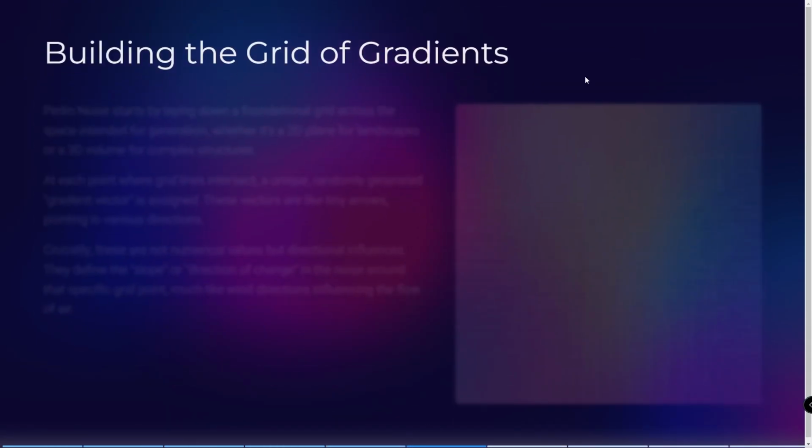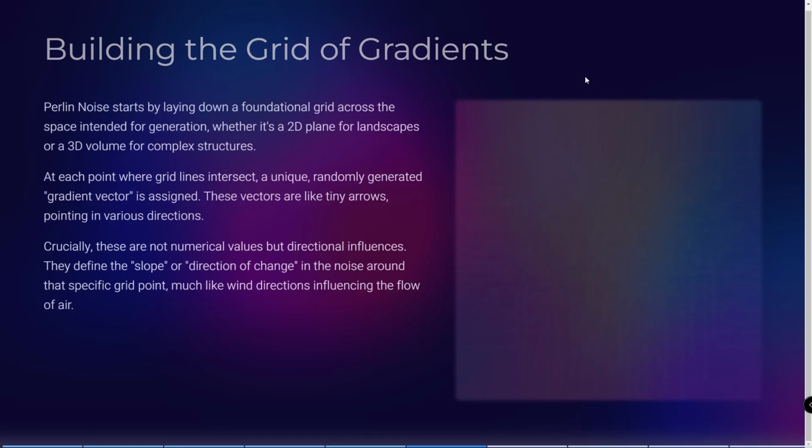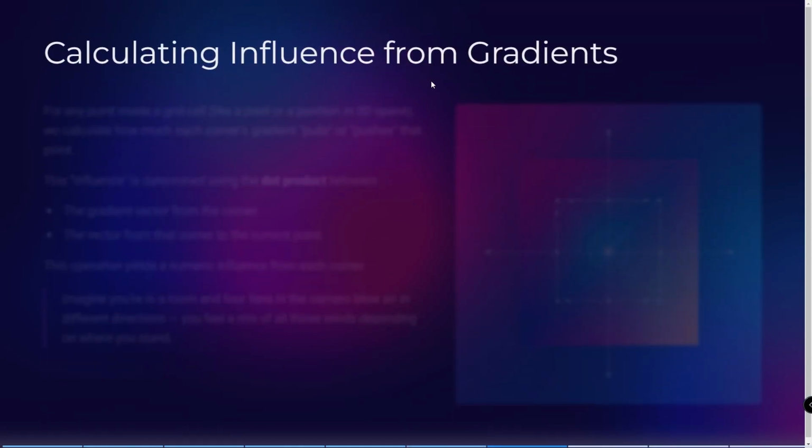First of all, let's talk about building the grid of gradients. At first, we make a grid, and then for each point of this grid, we make a random vector, and this random vector will be used in the next steps. So let's continue. How to calculate the influence of the gradients.